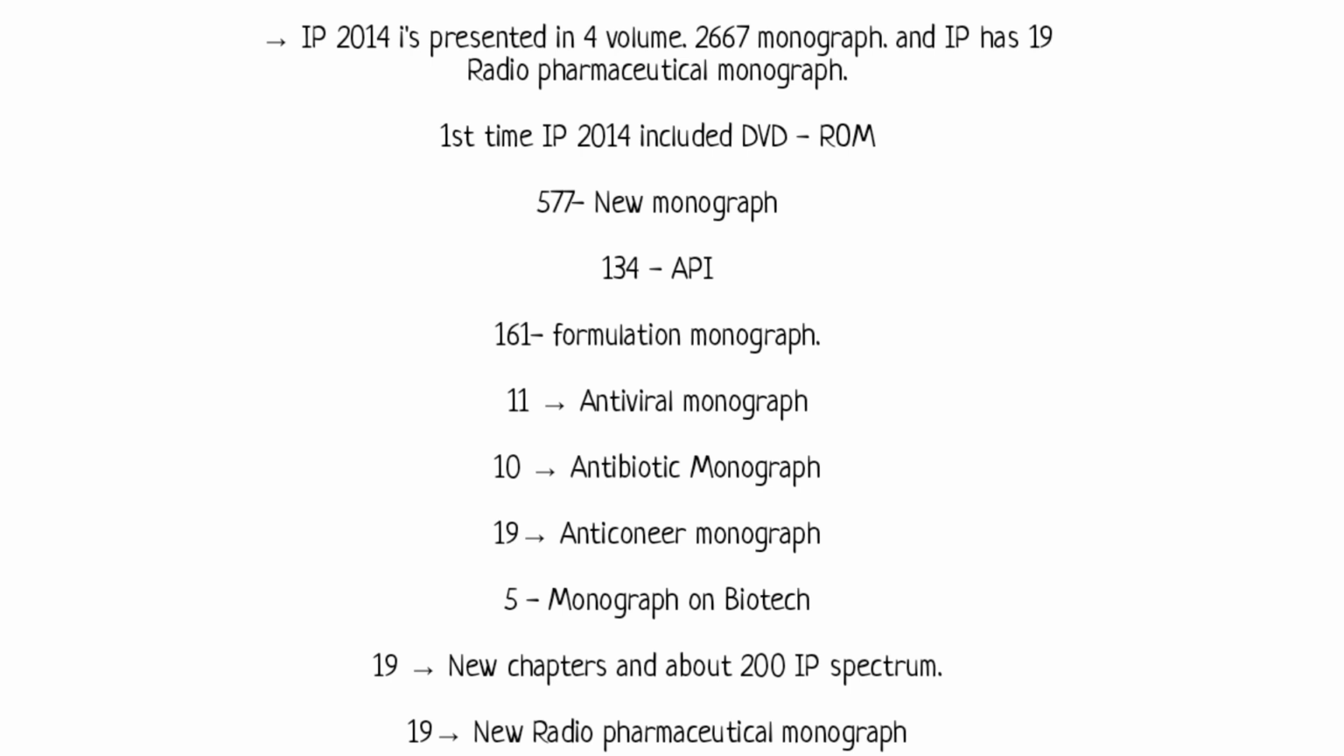577 new monographs were added: 137 API, 161 formulation monographs, 11 antiviral monographs, 10 antibiotic monographs, 19 anti-cancer monographs, 5 monographs on biotech, 19 new chapters, about 200 IP spectra, and 19 new radiopharmaceutical monographs. Hope you all are clear with IP now.